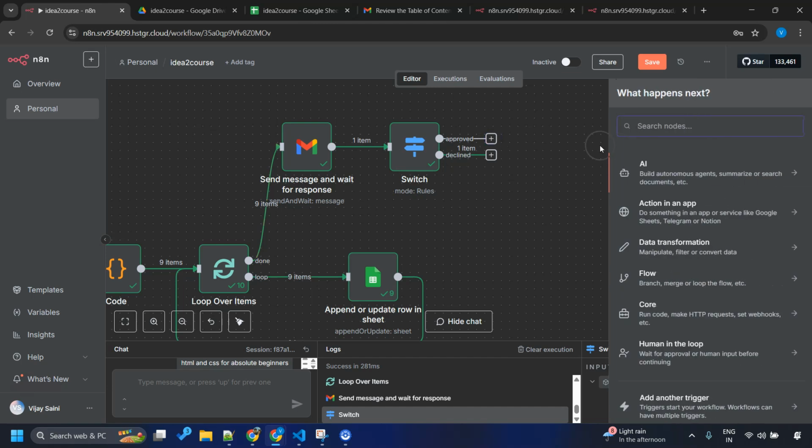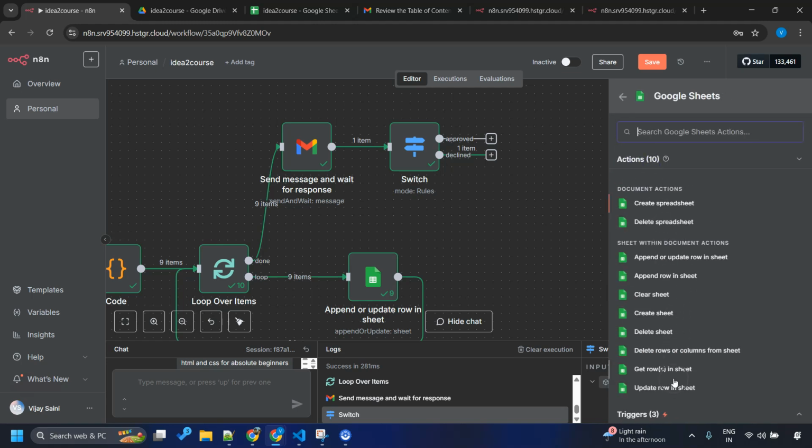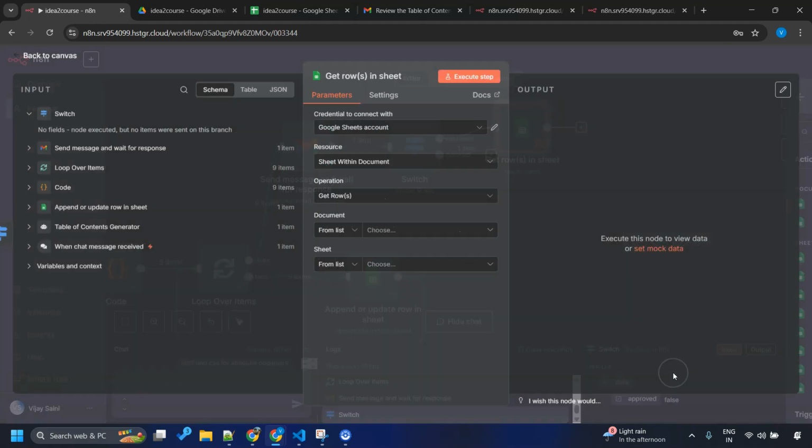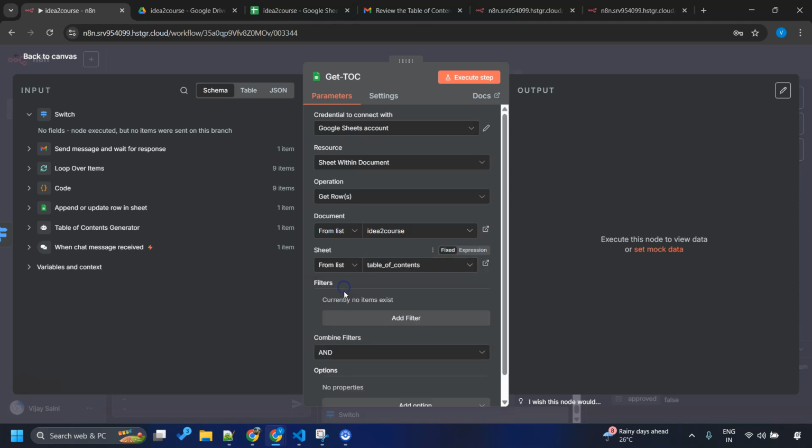So let me click this plus button and we want to read the Google Sheet again. This time we do not want to append or update rows. Instead we want to get rows. And what is the operation we are doing? We are getting the table of contents. Let me name it nicely: Sheet within document, get rows. The document name is idea to course and the sheet is table of contents. No more filters, nothing I want to do.